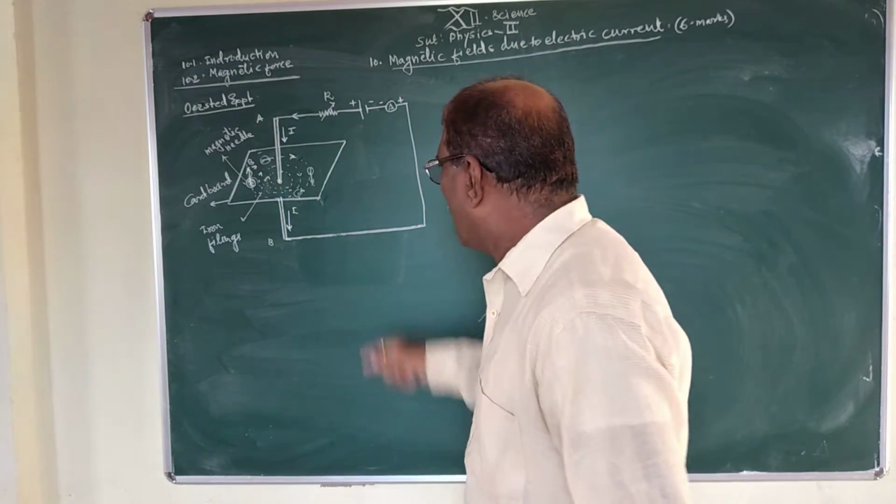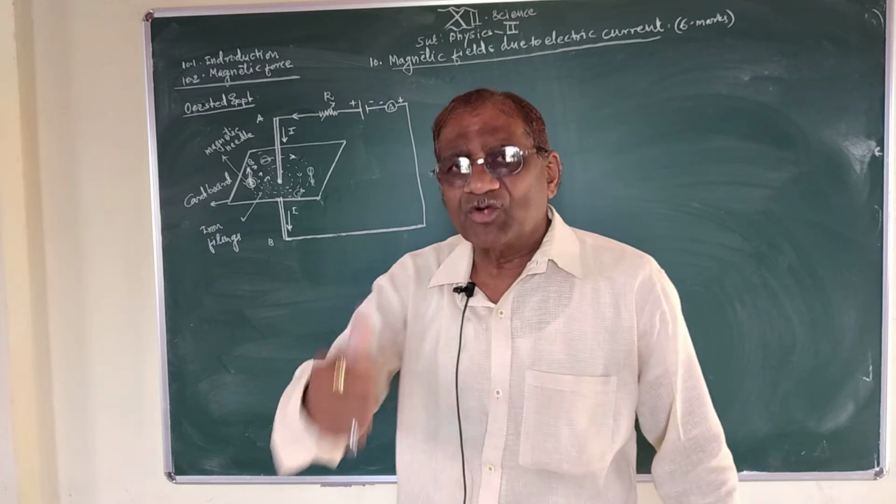Now, hold this straight wire. What is the right hand thumb rule?